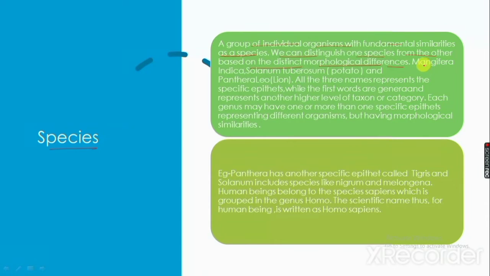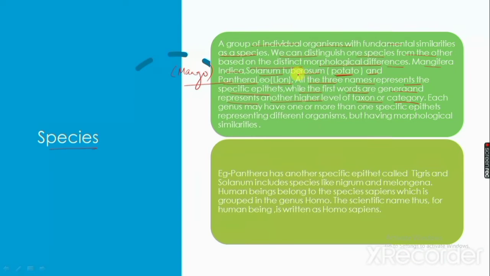All three names have specific epithets, while the first words are genera and represent another, higher level of taxon or category. The last word is the specific epithet, whereas the first word represents the genus.